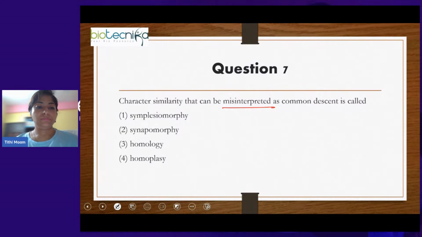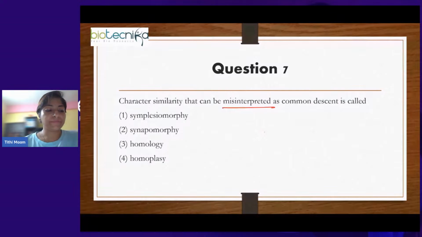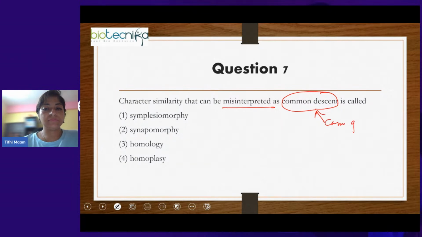That can be misinterpreted. Okay, it is not common descent, but it is misinterpreted as common descent. What will the answer be? Symplesiomorphy, synapomorphy, homology, and homoplasy. Now, what do you mean by common descent? Common descent means coming or inherited from a common ancestor.